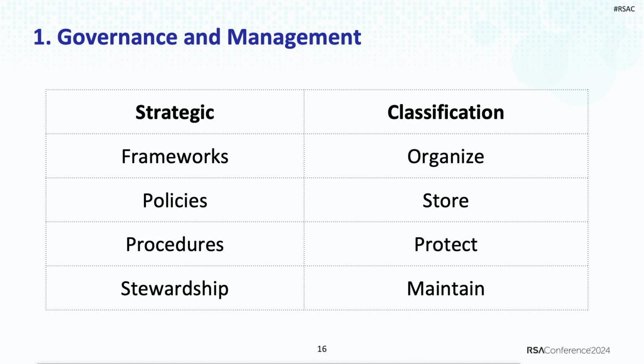On the basis of those, we can develop our own policies and procedures on how to process DSAR. And of course, we need a steward within the company who will be able to sponsor the entire project. The second piece is classification, which drives the entire DSAR, which includes organize, store, protect, and maintain the data. So this supports the strategic part.